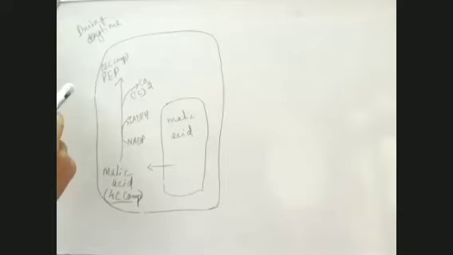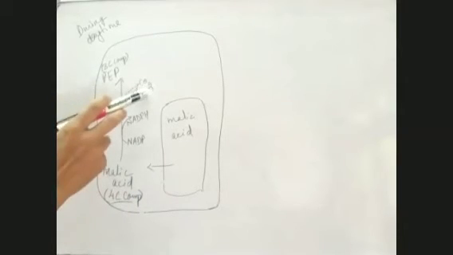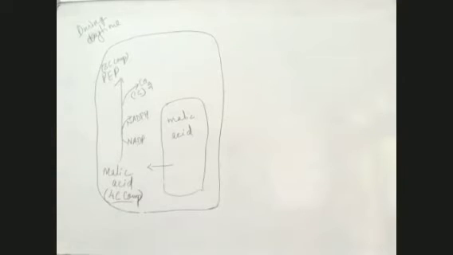Now what about this CO2 which is produced because of dissociation of malic acid? Malic acid, a 4-carbon compound, dissociated to form a 3-carbon compound, PEP, and one carbon dioxide. This PEP is ready again to receive CO2 when it forms H2CO3, which dissociates to form H and HCO3. Then what happens to this CO2 which is formed here?